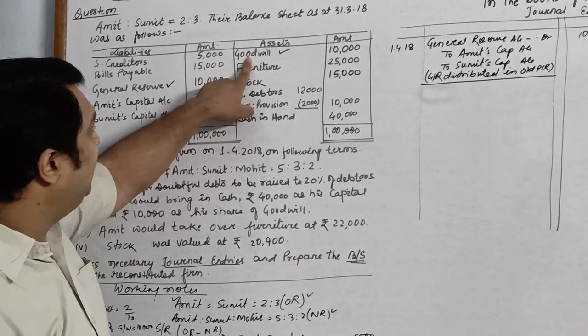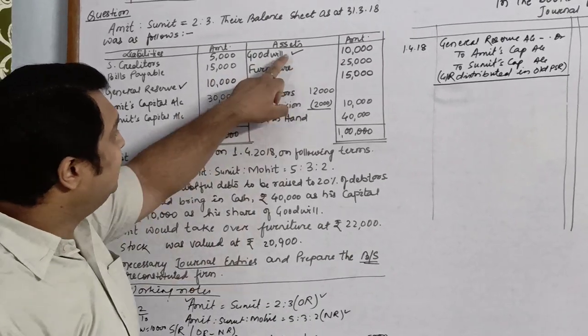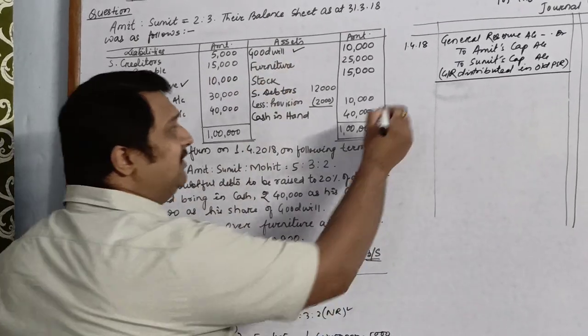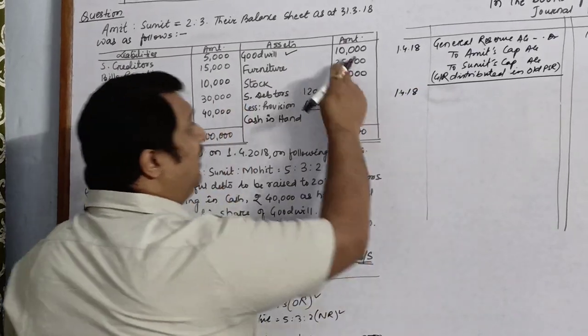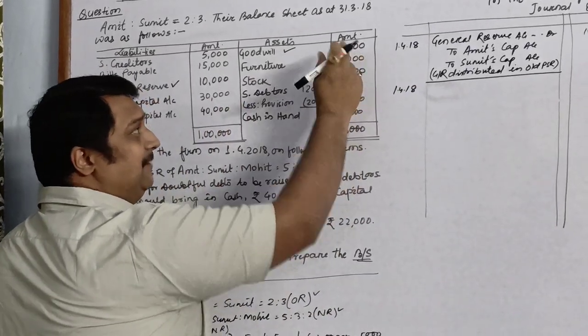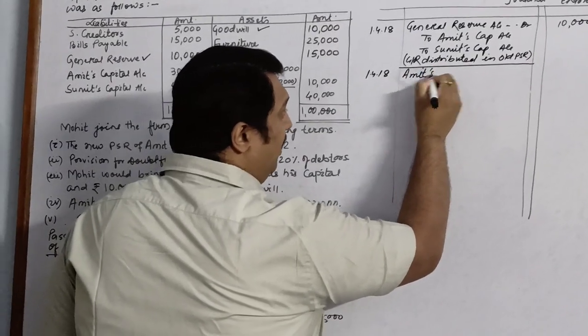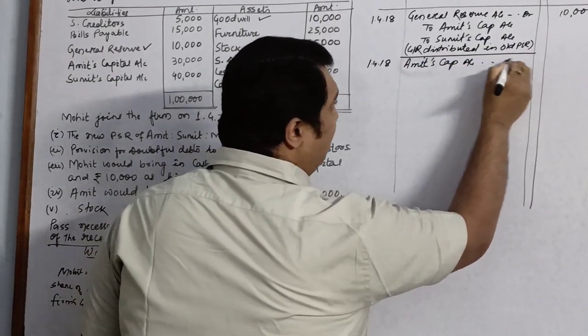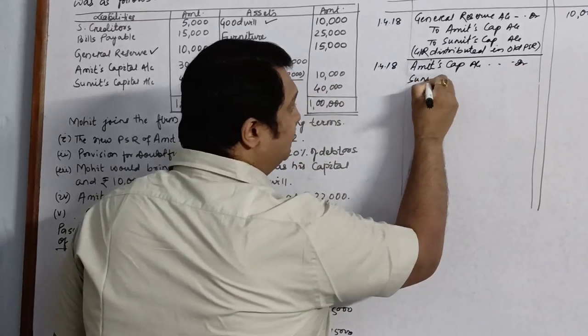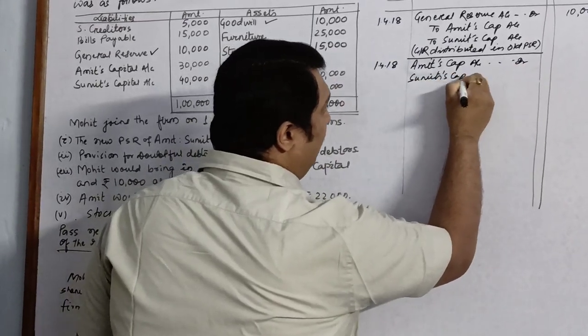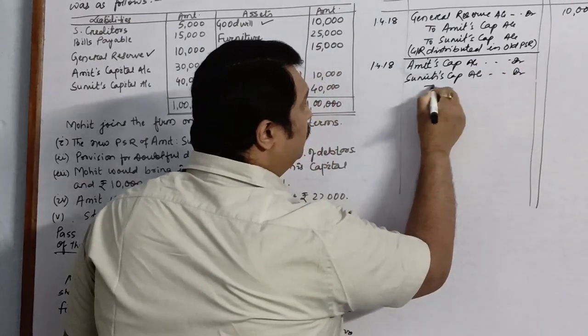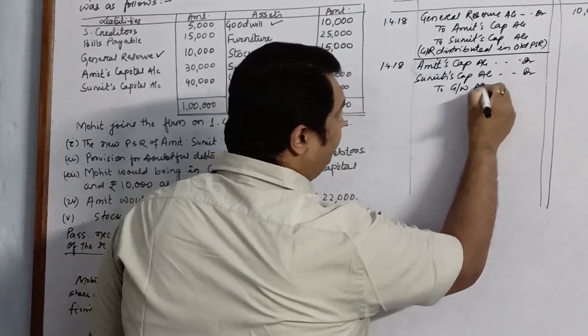Now this is goodwill over here written on the asset side. So this is to be written off amongst the partners. This is the purchased goodwill which is appearing in the balance sheet. So it will be written off: Amit's capital account debit, Sumit's capital account debit to goodwill account.